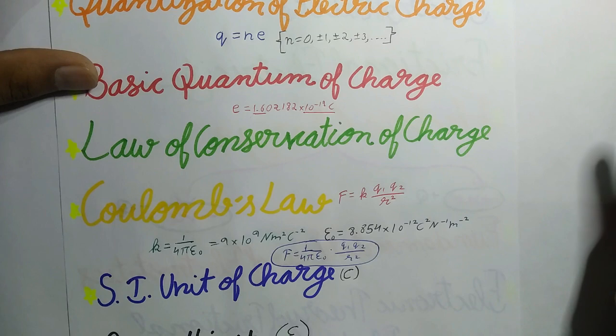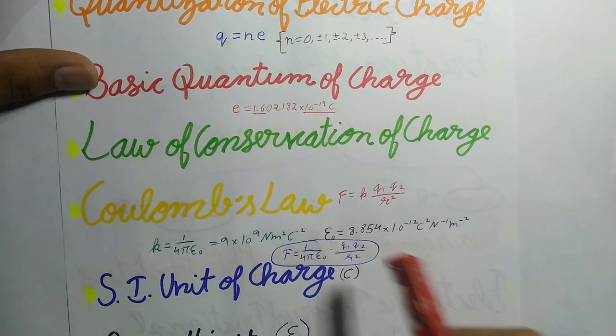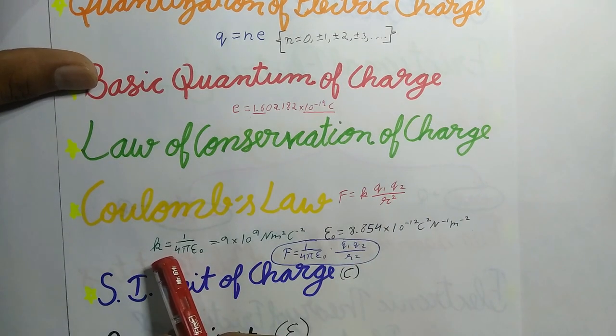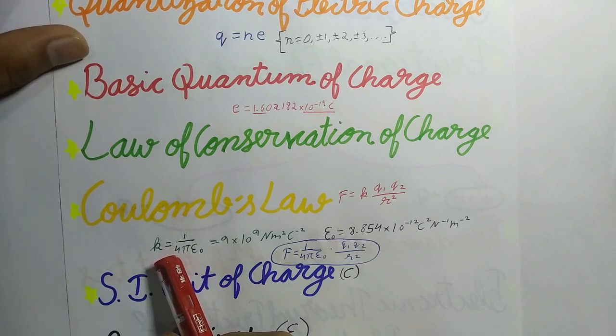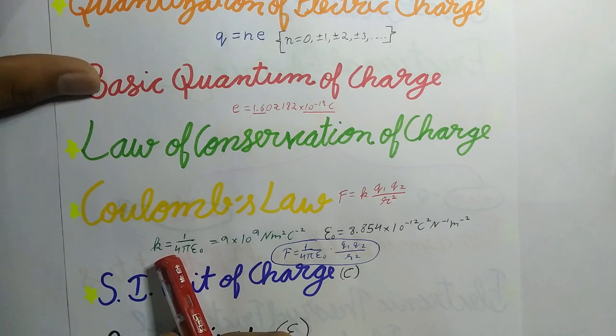The proportionality constant k depends on the nature of the medium between the two charges and the system of units chosen to measure force, q1, q2 and r.